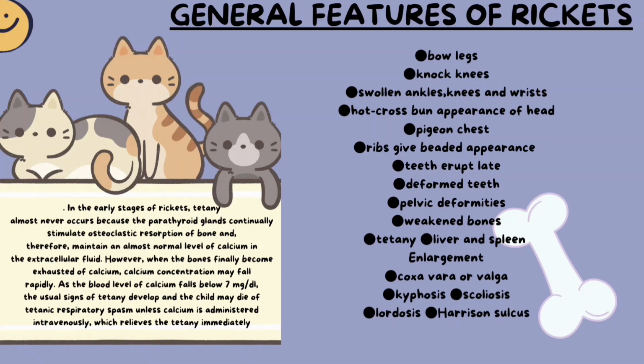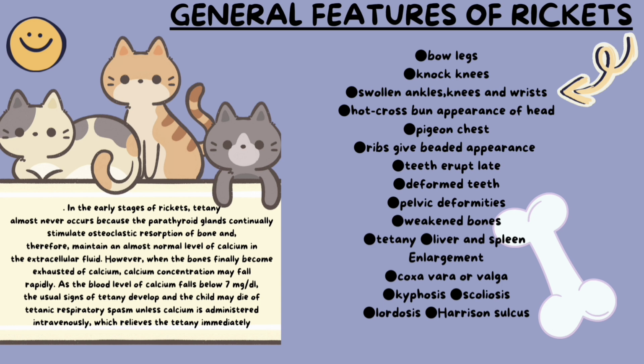Clinical features of rickets. Bow legs. Knock knees is a condition where the knees angle inward and touch each other when the legs are straightened. Swollen ankles, knees, and wrists due to swelling of epiphyseal cartilages. Hot cross bun appearance of the head as the fontanelles do not close properly. Pigeon chest. Ribs give a beaded appearance. Teeth erupt late. Deformed teeth. Pelvic deformities. Weakened bones. Tetany.